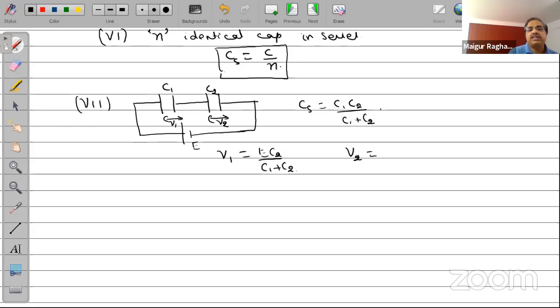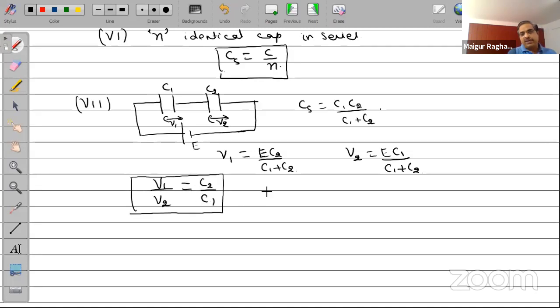Do you all see the difference? V1, C2 here, V2, C1 here. So whenever you want to calculate voltage across the first capacitor, it is the EMF into C2, the other capacitor, divided by this. You can further show that in case of series combination, V1 by V2 will be equal to C2 by C1. There's an inverse relation between the voltage and the capacitance. That's an important point to note here.